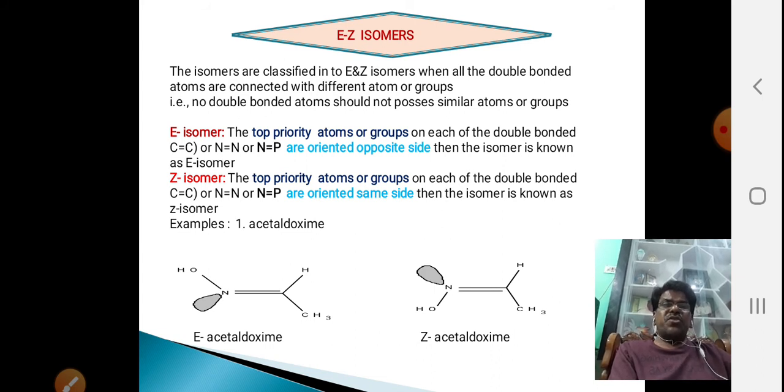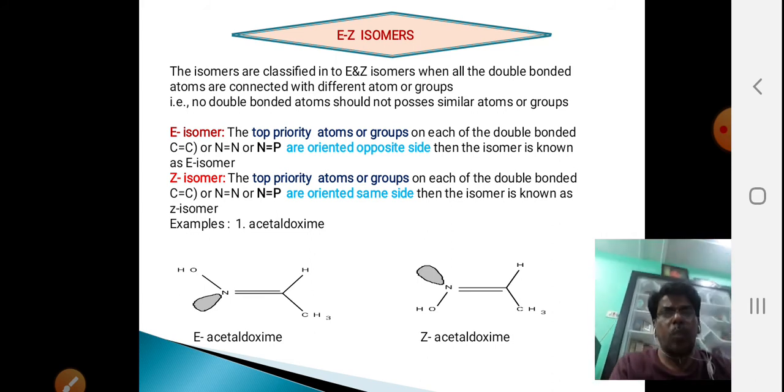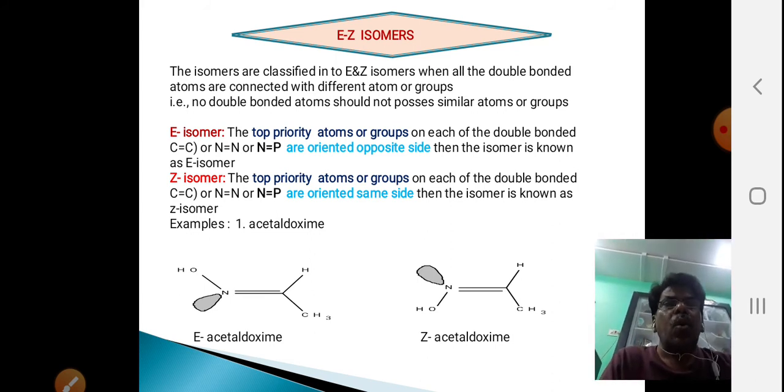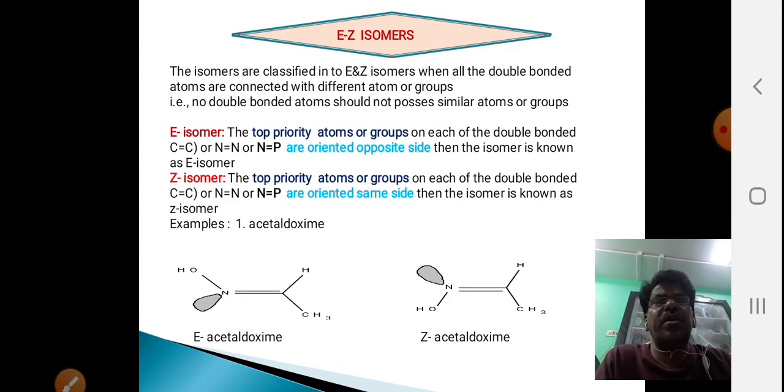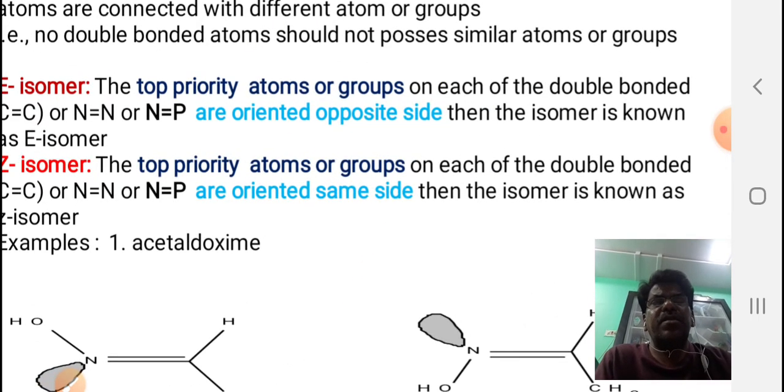But in the case of E-Z isomers, each atom contains two different groups. A double bond contains two atoms, each containing two different groups, so four different groups are there. Then, out of the four different groups, if the top priority, listen to me carefully here, E isomer. What is the E isomer? We can say that isomer.